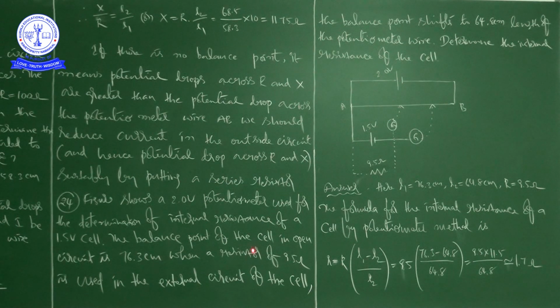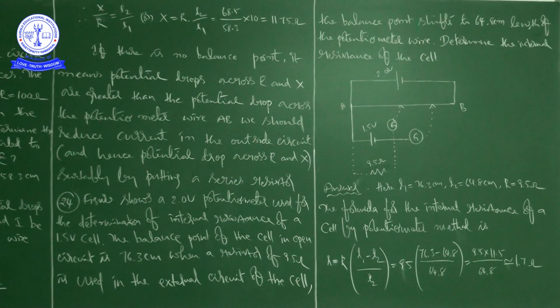The balance point of the cell in open circuit is 76.3 centimeters. When a resistor of 9.5 ohms is used in the external circuit of the cell, the balance point shifts to 64.8 centimeters length of the potentiometer wire.